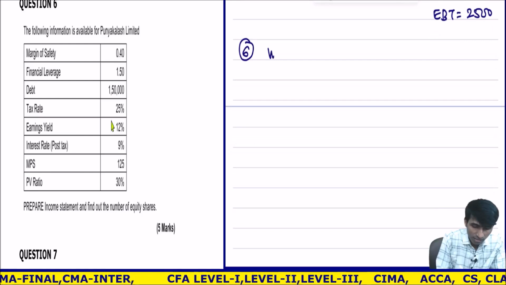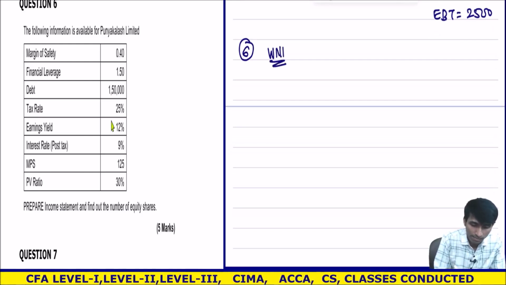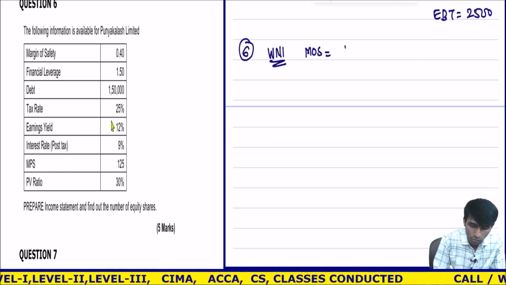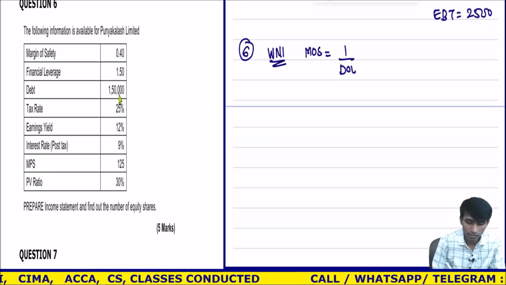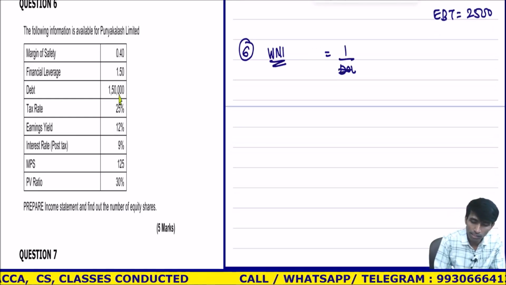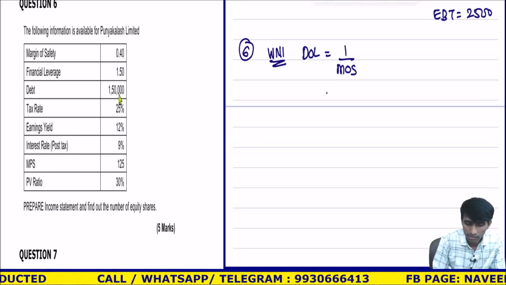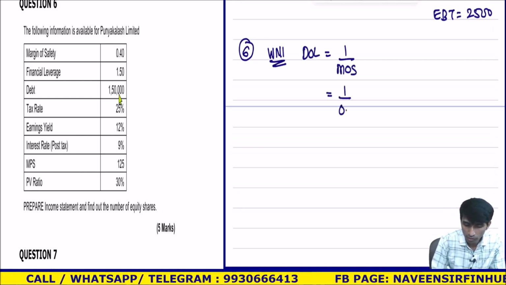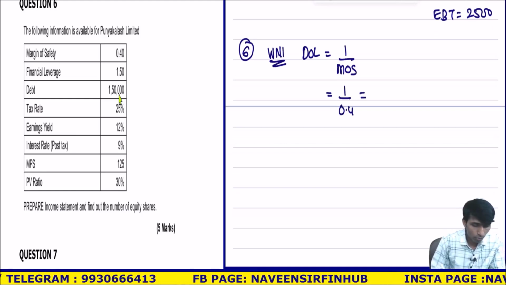Let us start now. Working note number 1. Whatever I can calculate, I am calculating. DOL is equal to 1 upon margin of safety. So I can calculate 1 divided by 0.4. Answer will be how much? 2.5.